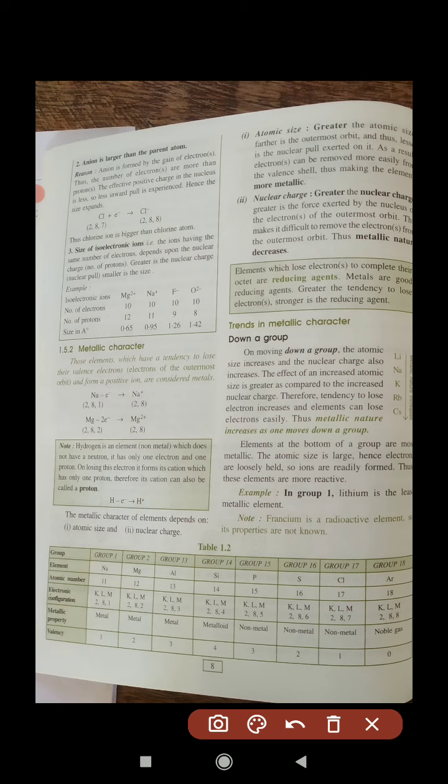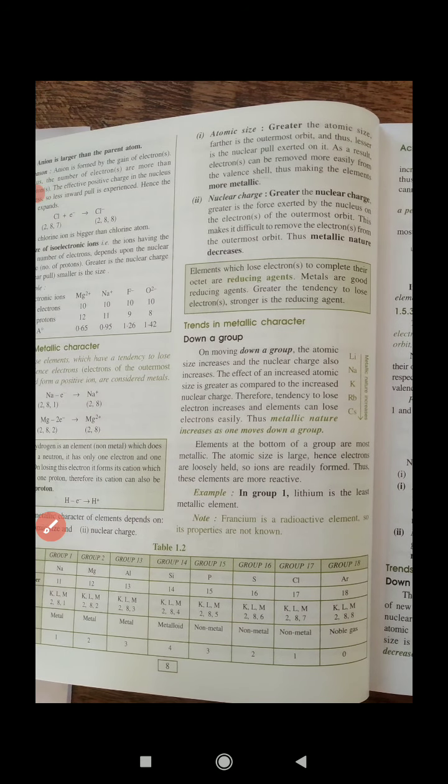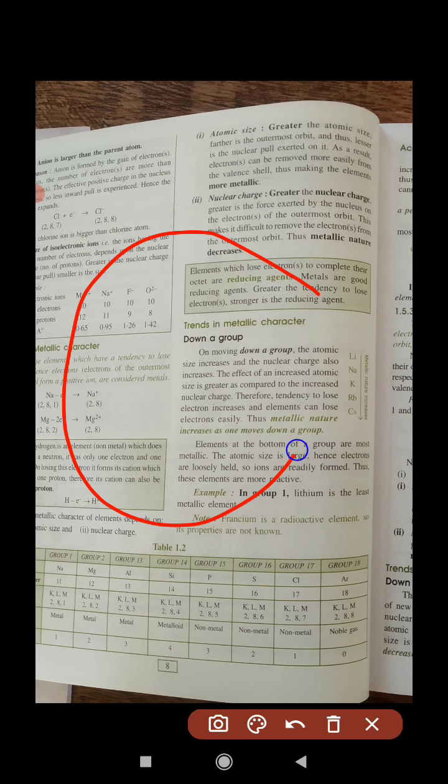So students, metallic character depends on atomic size and nuclear charge. The greater the atomic size, the further the outermost orbit, thus the lesser the nuclear pull. So with big size there is lesser attraction, so it can easily lose the electron.